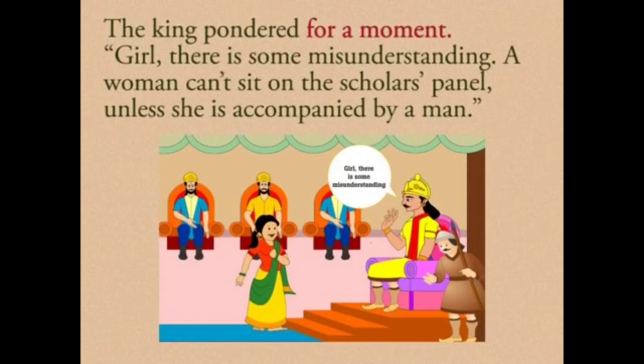A woman can't sit on a scholars panel unless she is accompanied by a man."